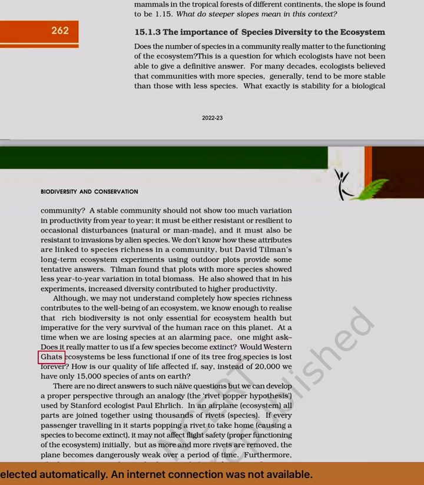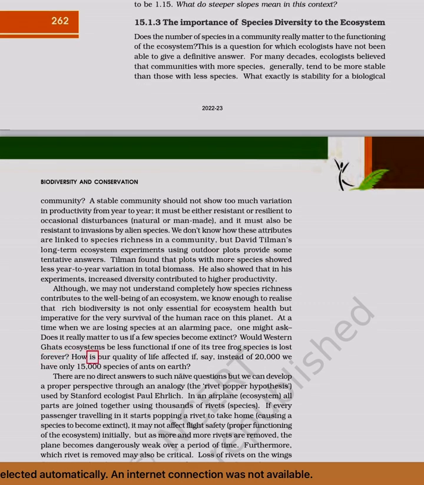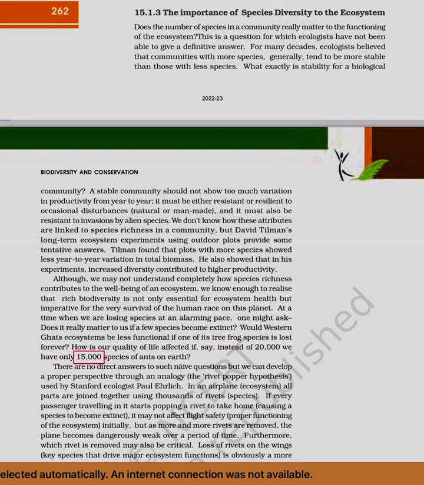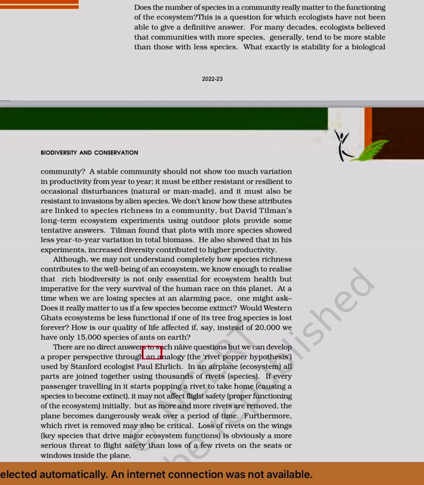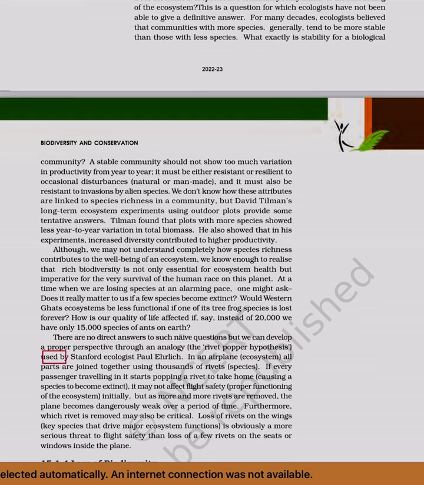Would Western Ghats ecosystems be less functional if one of its tree frog species is lost forever? How is our quality of life affected if, say, instead of 20,000 we have only 15,000 species of ants on Earth? There are no direct answers to such naive questions, but we can develop a proper perspective through an analogy, the rivet popper hypothesis used by Stanford ecologist Paul Ehrlich.